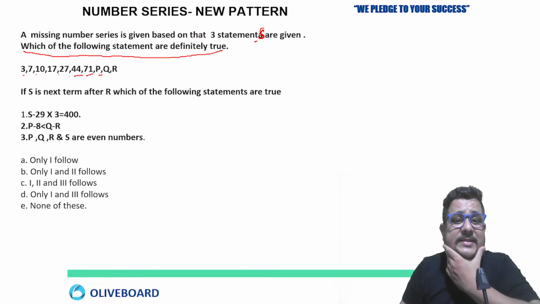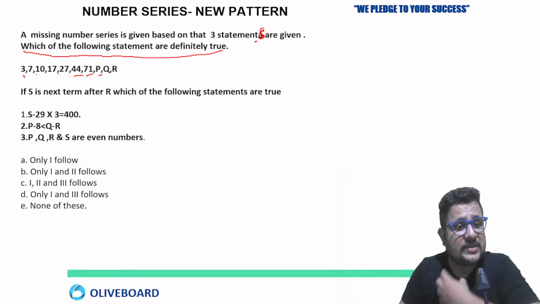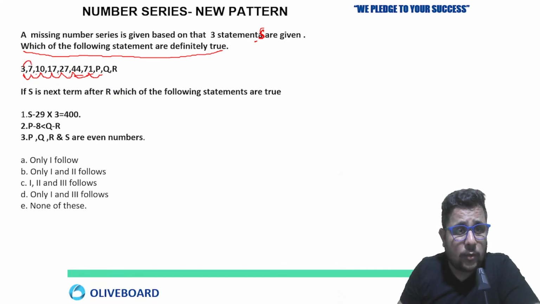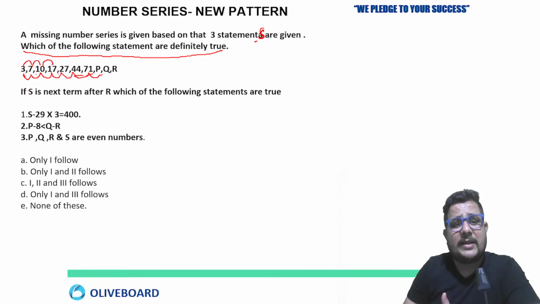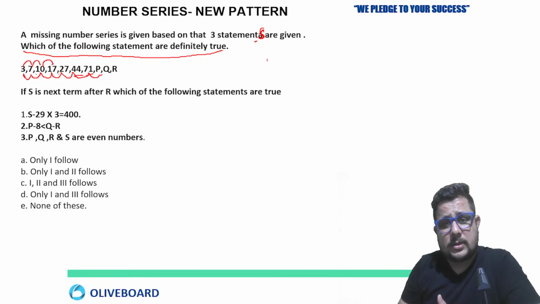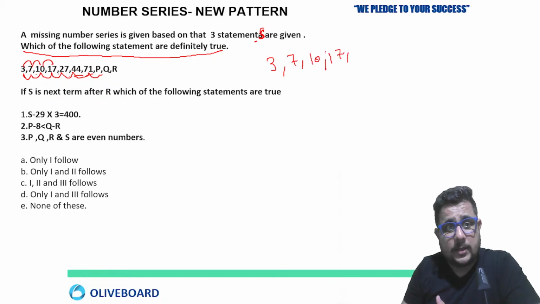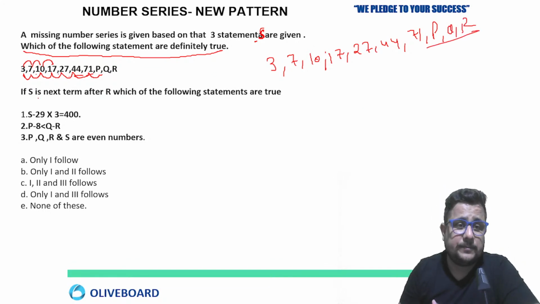A missing number series is given based on three statements. So the missing number series, first of all: 3, 7, 10, 17, 27, 44, 71, then P, Q, R, three missing terms given.